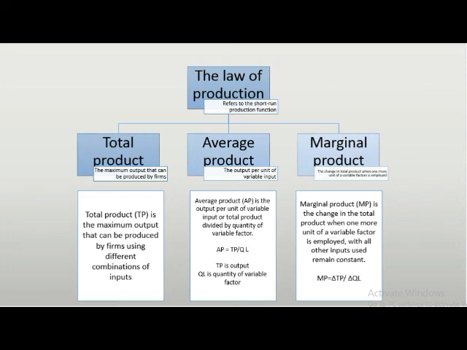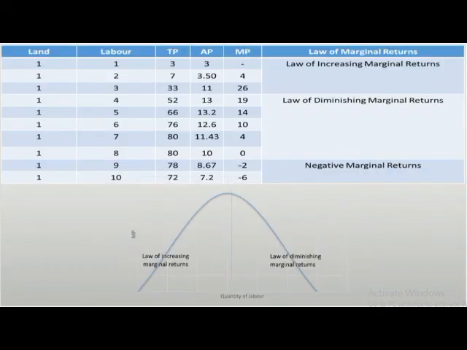The meaning of the law of diminishing marginal returns is shown clearly by using the total product, average product and marginal product curves. As you can see in the slide, there's a table and a graph down there. In the table, from the left column, we have land, labor, total product, average product, marginal product, and law of marginal returns. I'm going to show you how we calculate the average product and marginal product.